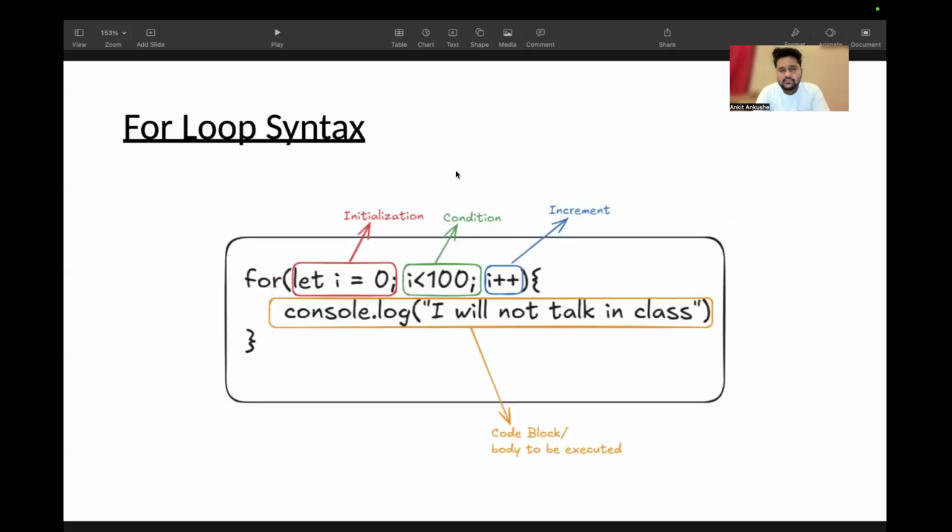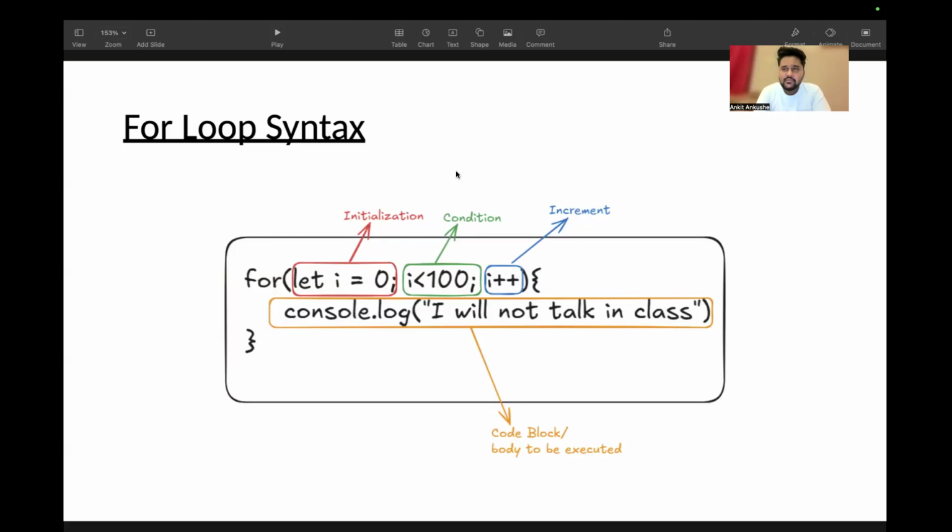So this is the example which I have created for you guys to understand the for loop beautifully. Here after for we have a bracket, and inside that we have an initialization.